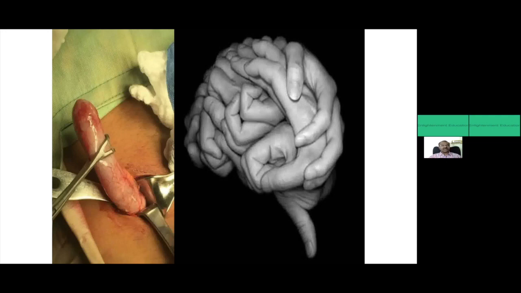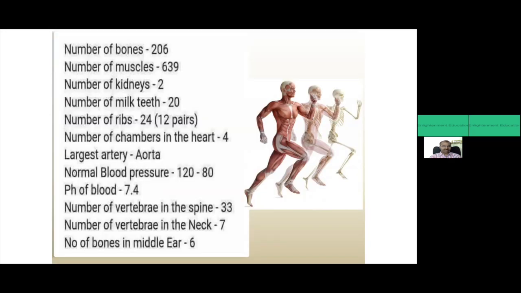So the majority of the questions are from the image side, mainly from Hutchison's Clinical Methods. Like this, you have to find out the number of muscles in the body, number of kidneys, number of milk teeth, number of ribs, and also the pairs.